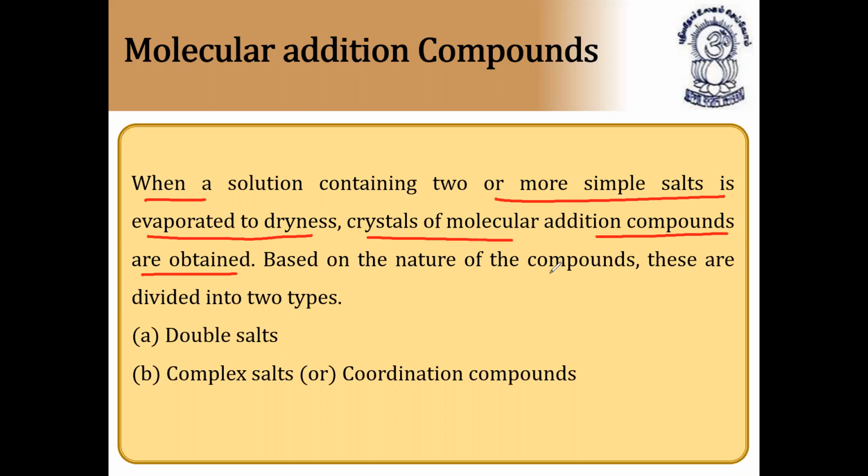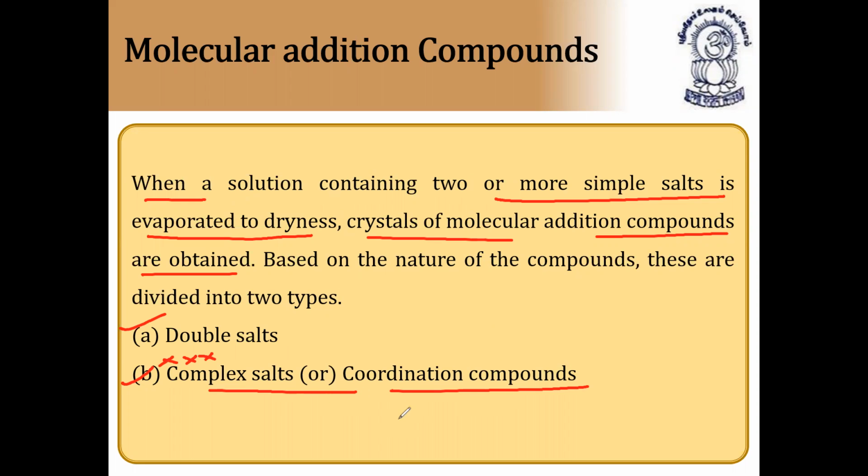Based on the nature of the compounds, these molecular addition compounds are divided into two types. One is double salts and the other is complex salts. In this chapter, we are going to discuss complex salts or coordination compounds. Very important. So how has this coordination compound come into existence? When a solution containing two or more simple salts is evaporated to dryness, crystals of molecular addition compounds are obtained, divided into double salts and complex salts or coordination compounds.